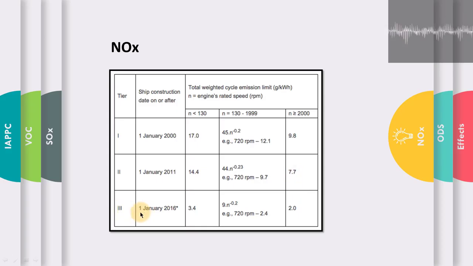Tier 3 regulations apply to ships constructed on or after 1st January 2016, which are operating in a dedicated NOx emission control area.